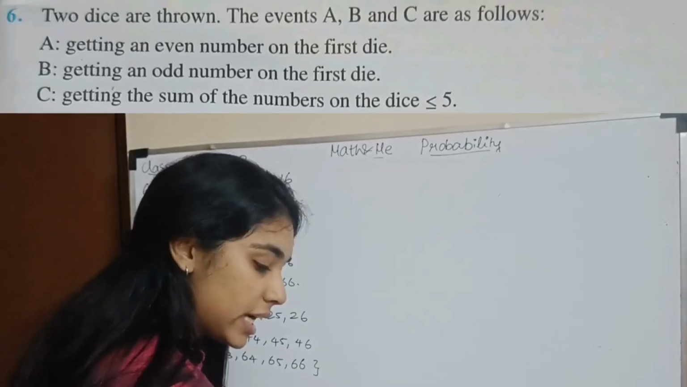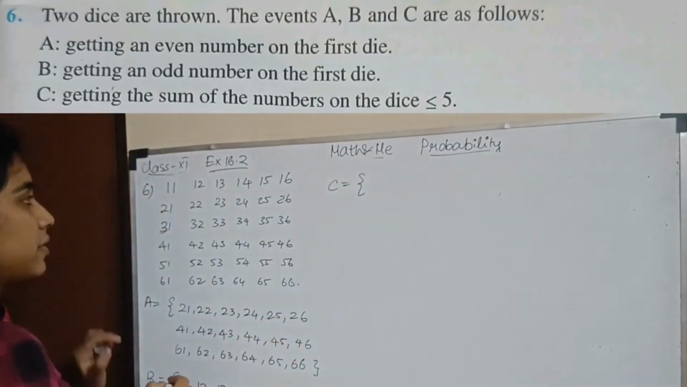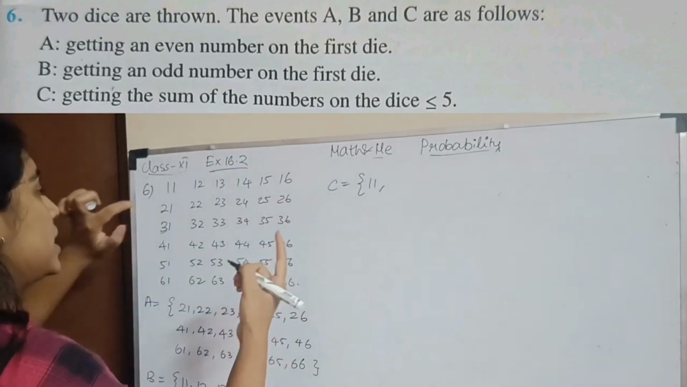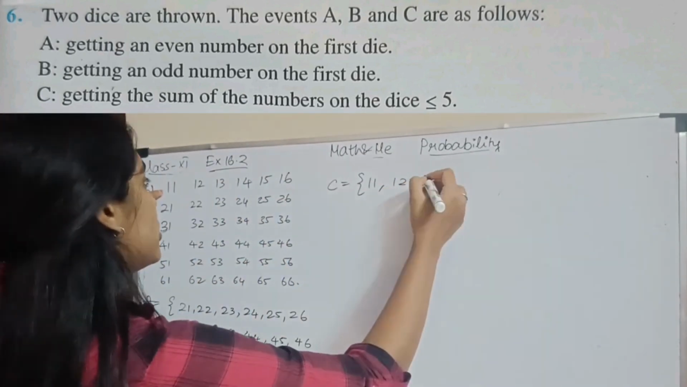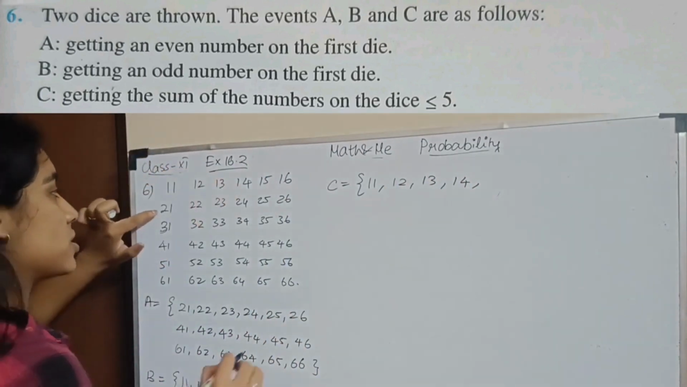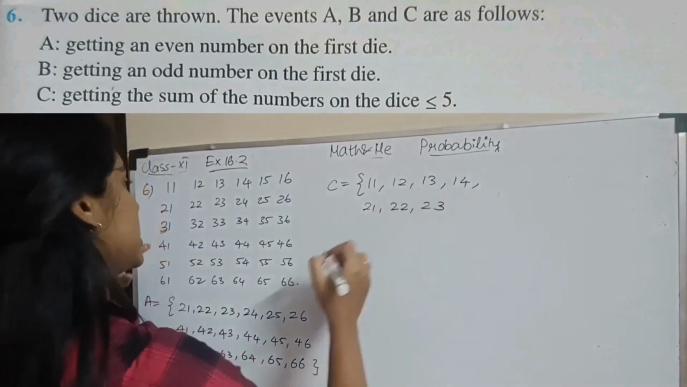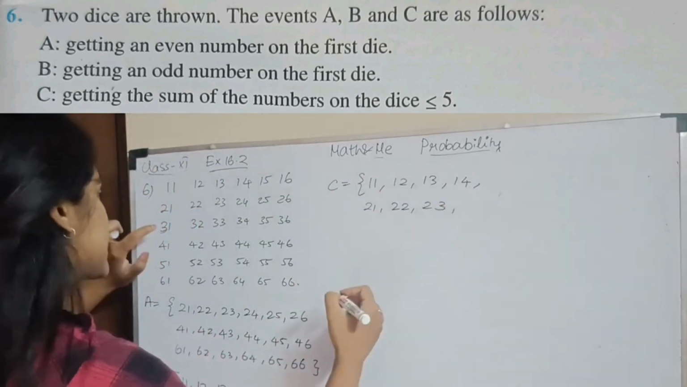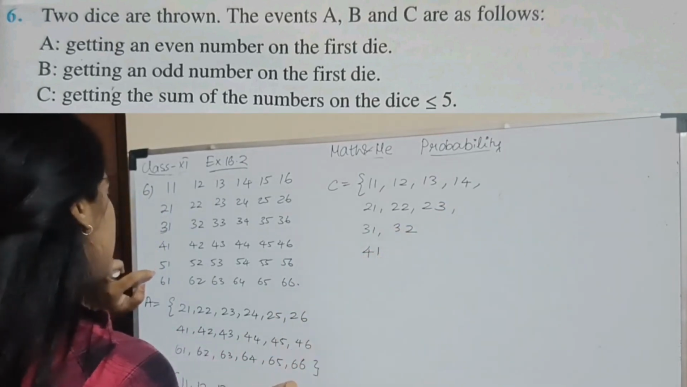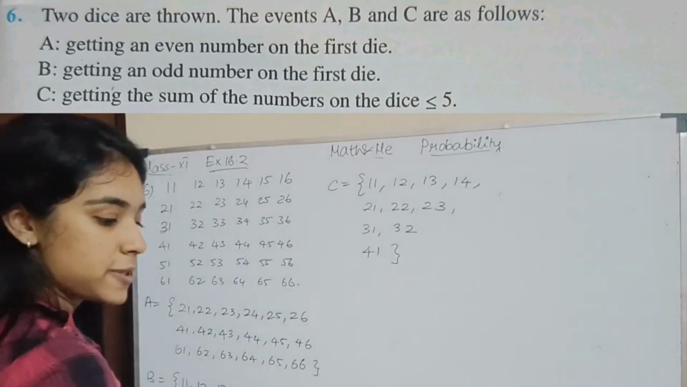Okay, then C, getting the sum of the numbers on the dice less than 5. So the sum has to be less than 5. So 1-1, 1-2, 1-3, 1-4, and 4 plus 1 is 5, that ends it. Again I have 2-1, 2-2, 2-3. 2-4 won't come because the sum is 6. Then I have 3-1, 3-2. Next line 4-1. Nothing else. So this is my sample space of C.